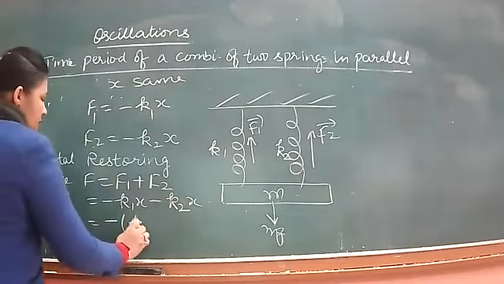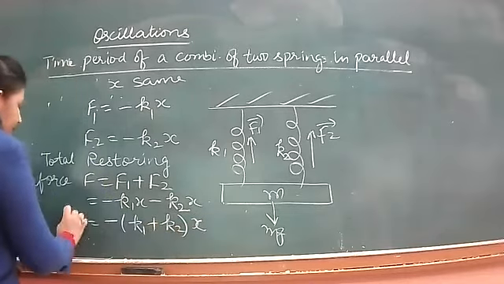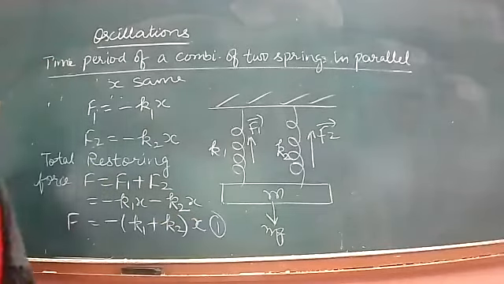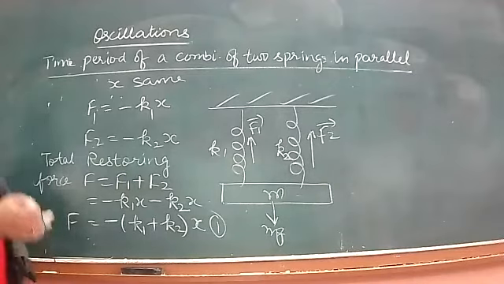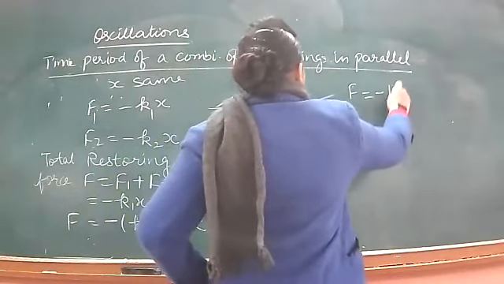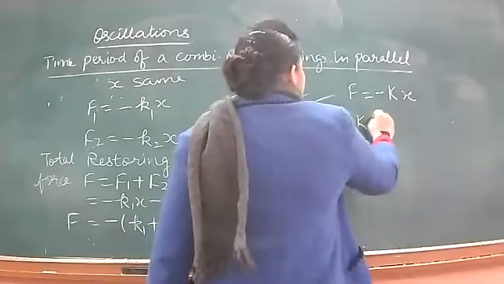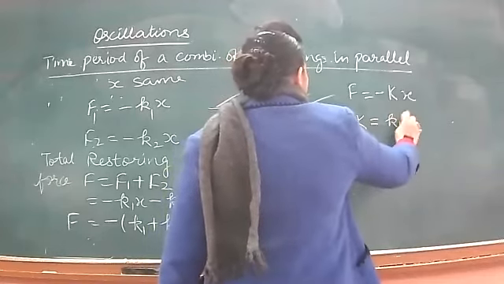Let's take minus common: minus (K1 plus K2)x. This is equation number 1. If we compare it to the standard equation, F is equal to minus Kx, then K is the effective spring constant.